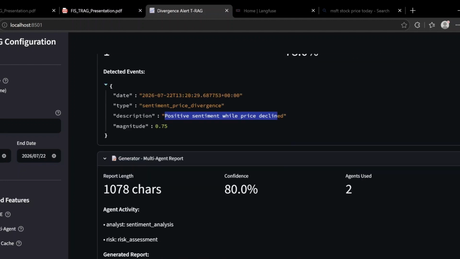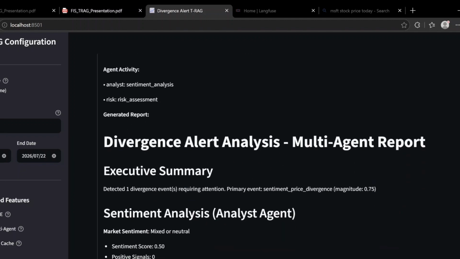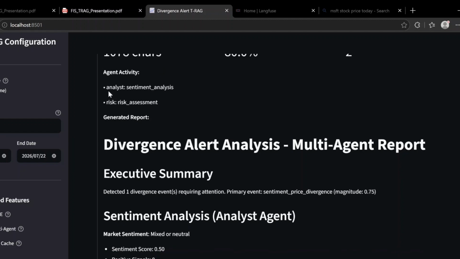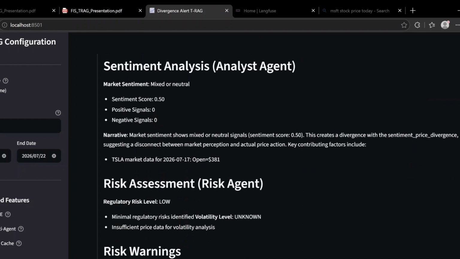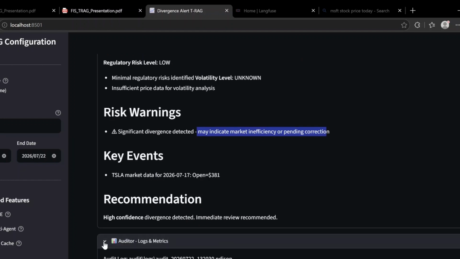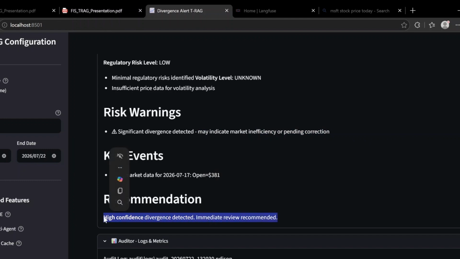And this is the final multi-agent report, where the analyst was one agent, the risk agent was the second, with an executive summary. It has given a sentiment score, positive signal, and negative signal. And finally, in the recommendation, the agent has given: high confidence divergence detected, immediate review recommended. So it is telling you that you have to review.